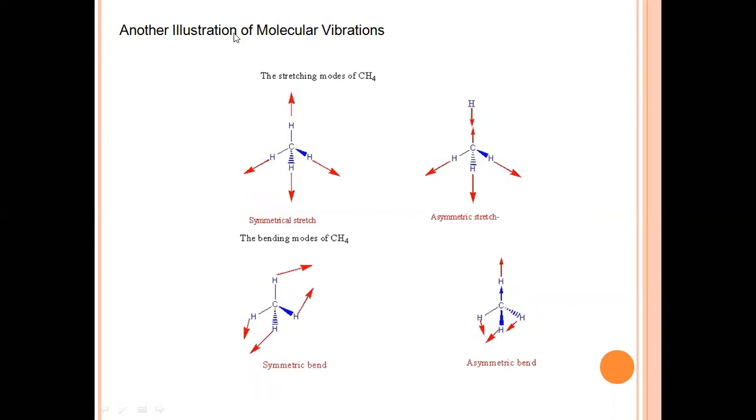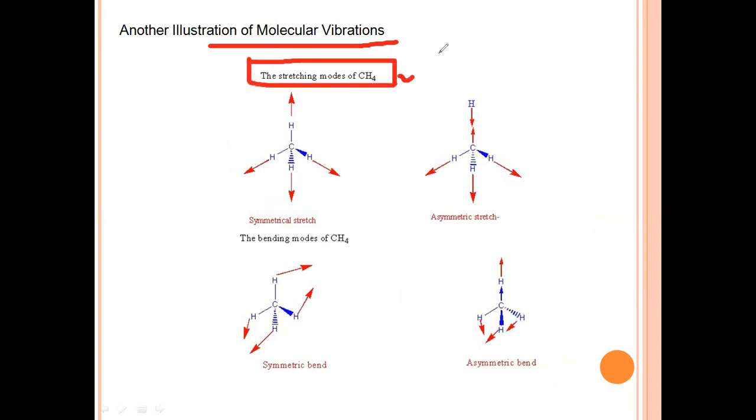Now again we can see molecular vibrations. We have this methane molecule: carbon, 4 hydrogens. This is symmetrical stretch. All the hydrogens, these bonds, stretch together. These are the bending modes.